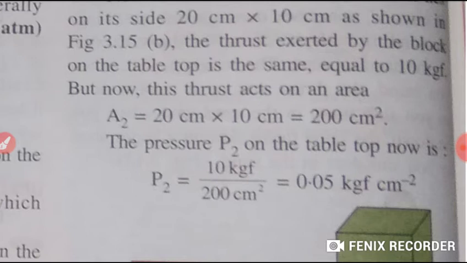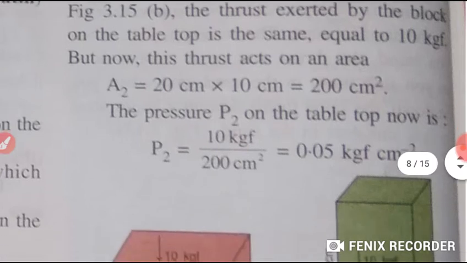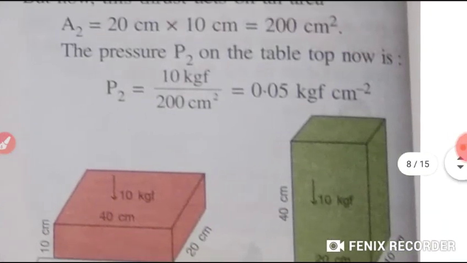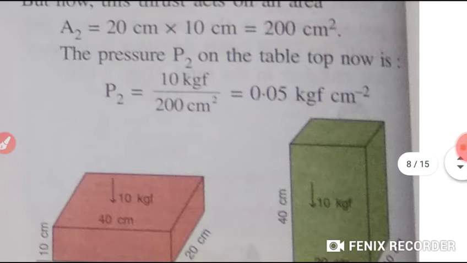Let it be A2, 20 centimeter into 10 centimeter. That means how much? 200 centimeter square. Okay, the pressure P2 on the tabletop is now what? Equals 10 kgf divided by 200 centimeter square. That means 0.05 kgf per centimeter square.